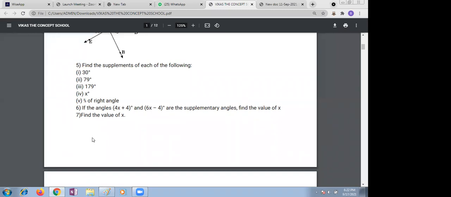Ma'am, I was taking the third one. The second one is 101. Yes, right. Third one is 1 only, correct. Next, Srusti Patel.